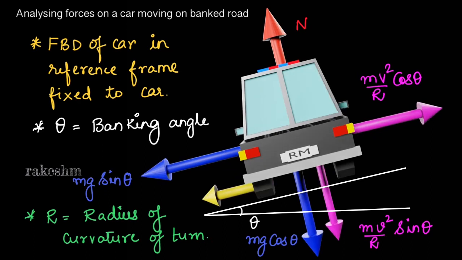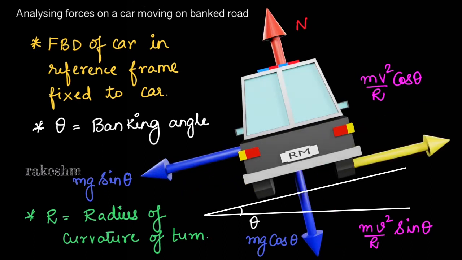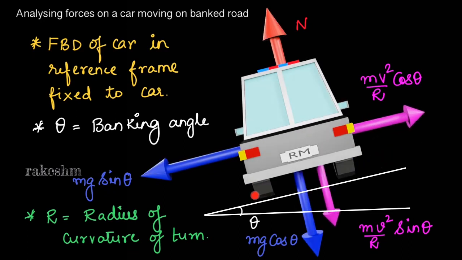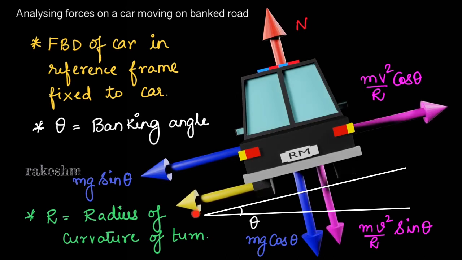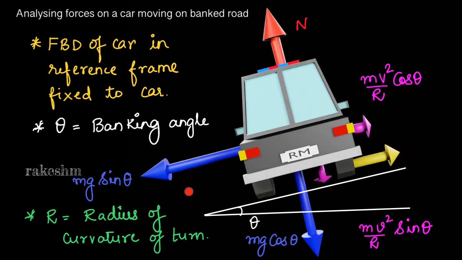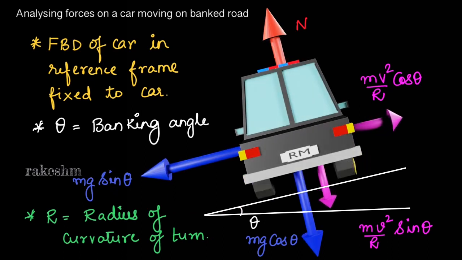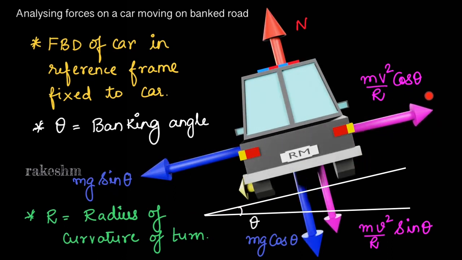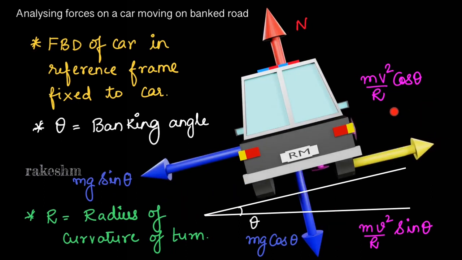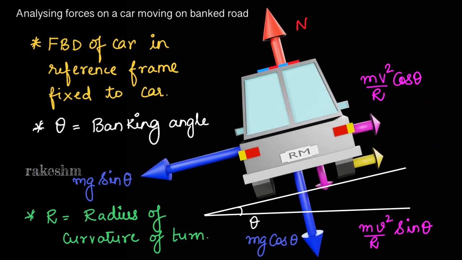One more important conclusion we can draw from this is that as the speed of the car increases, friction starts acting here, and this friction has a maximum value. It's a static friction, so it has a maximum value. And if the car goes any faster, this friction is not able to support it and the car will skid and move outside.